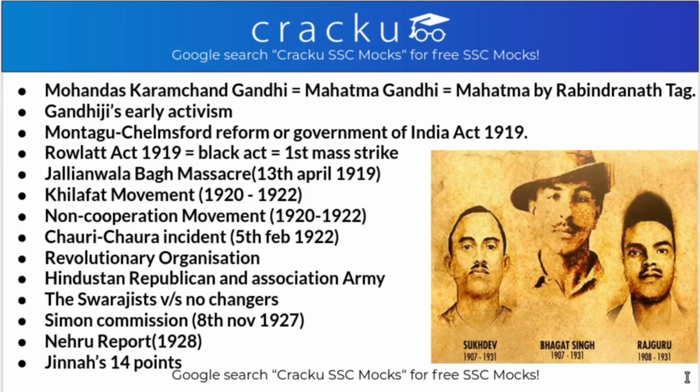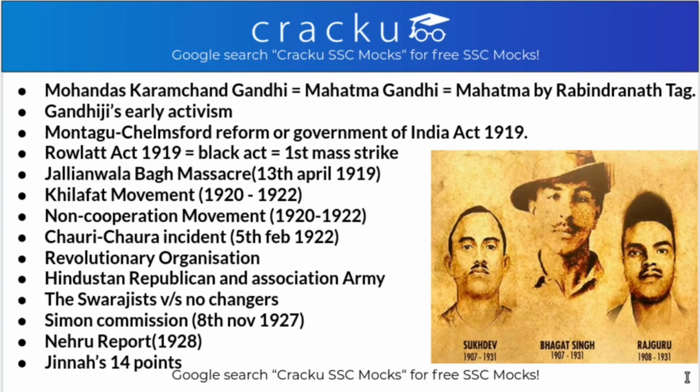With these revolutionary organizations, there are a few activities related that you must know. That is the Kakori train dacoity, which was done by Ram Prasad Bismil. The Assembly bomb case was by Bhagat Singh and Batukeshwar Dutt. The Chittagong armory raid was by Surya Sen. And the murder of Michael O'Dwyer was by Udham Singh.